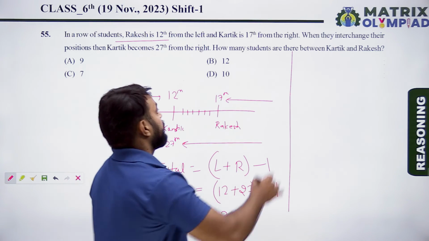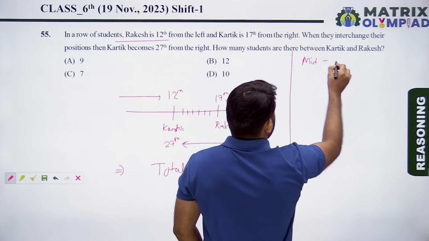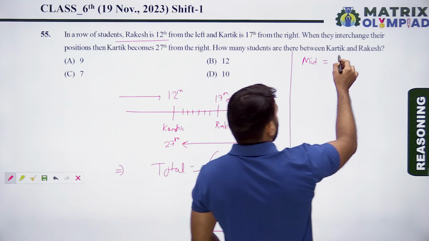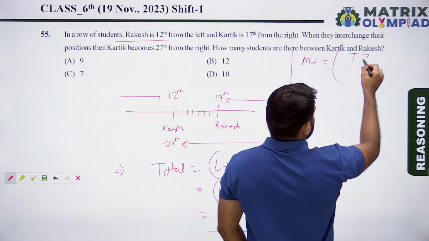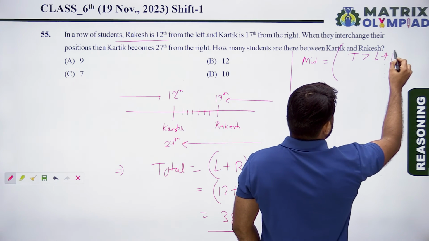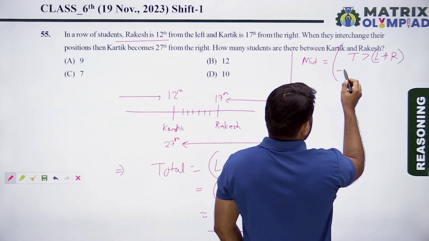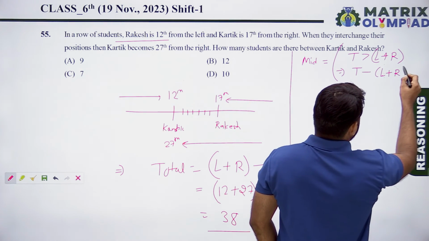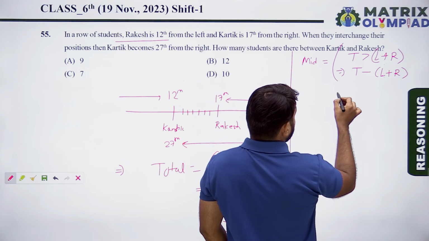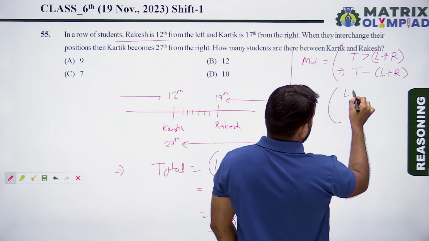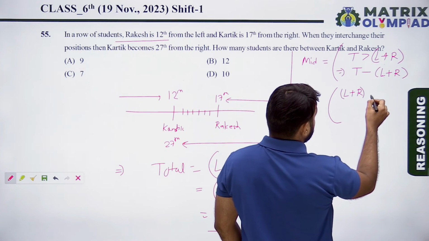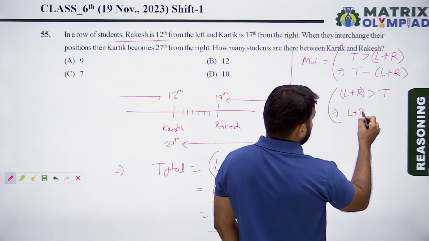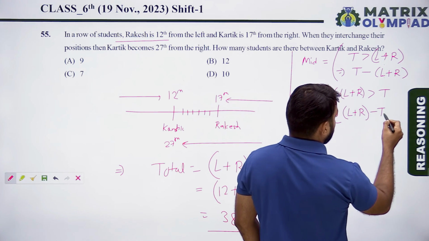Now find the number of middle students between Karthik and Rakesh. There are two conditions. If the total is greater than the left position of the first person plus the right position of the second person, then the number of middle persons equals total minus (left position of first person plus right position of second person). The second condition is if the left position of the first person plus the right position of the second person is greater than the total, then the number of middle persons equals that sum minus total minus 2.